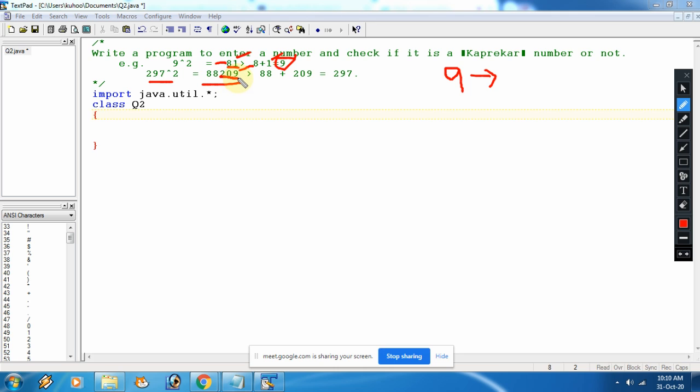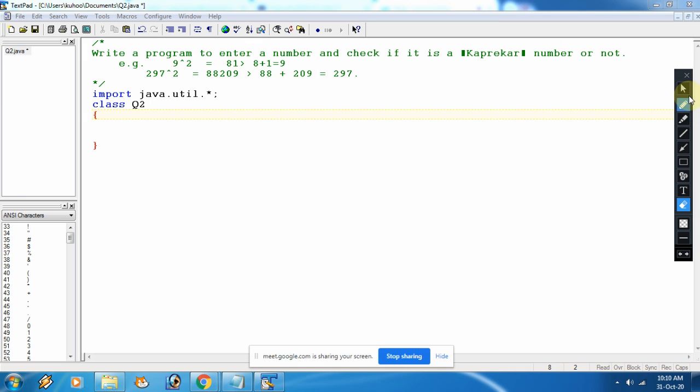You will extract the last 3 digits and the first 2 digits. That means the number of digits upon 2 plus 1 in case of odd, else the number of digits upon 2. So like that you will get these two parts, and then you add them. If this addition and the actual number are the same, the number is Capricorn, else not.